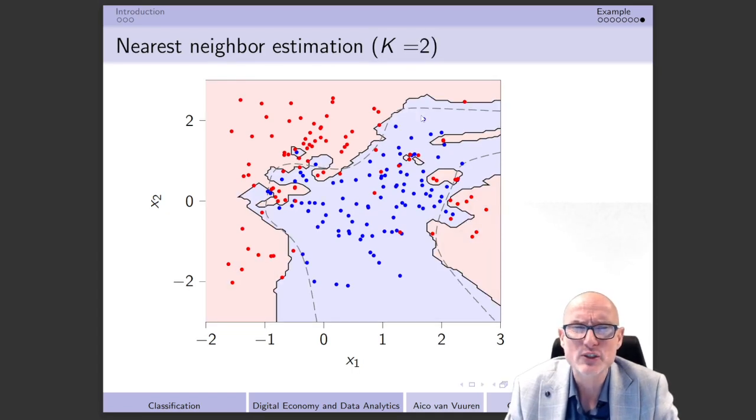But take into account that that's actually also the case at the moment that we set k equal to 2, even though that's a little bit more difficult to see over here. At the moment that we use k equal to 2, we're going to get corresponding problems to what we also had when we were looking at the continuous case. We're going to see that what we essentially would like to do is create very small islands around these red dots that we have over here in the blue area, simply because we try to predict the things that we observe. That means essentially overfitting, over predicting in this case, and that is in fact not a great thing to do.